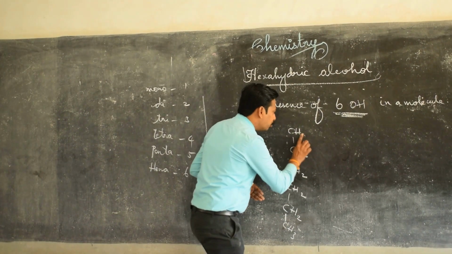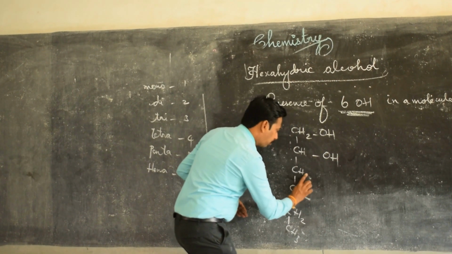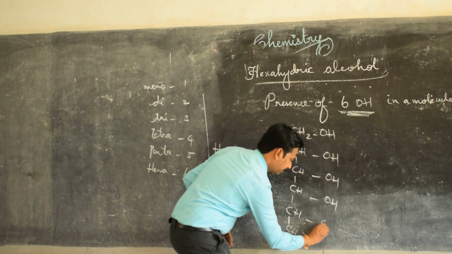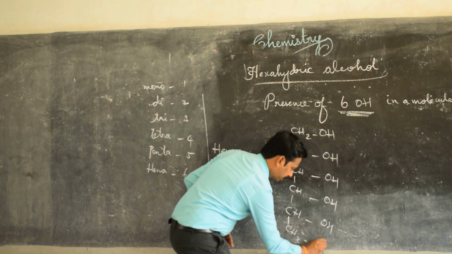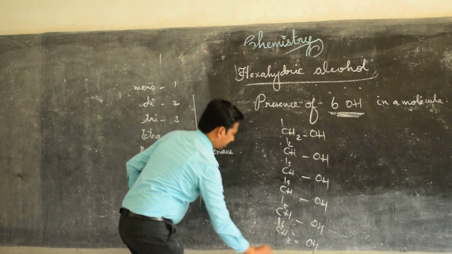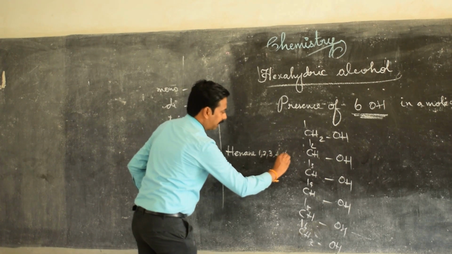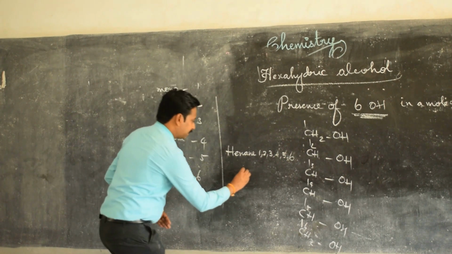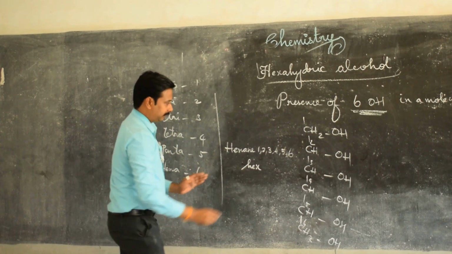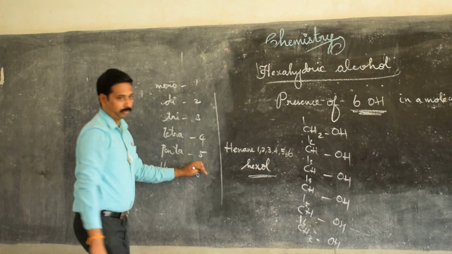In all these carbons, you have to replace one hydrogen by OH, one hydrogen by OH, and so on for each carbon, and at last we put the numbers 1, 2, 3, 4, 5, 6. So hexane-1,2,3,4,5,6. Since 6 OH are present, we have to add hexa, and since it is an alcohol, we add ol, so hexol.